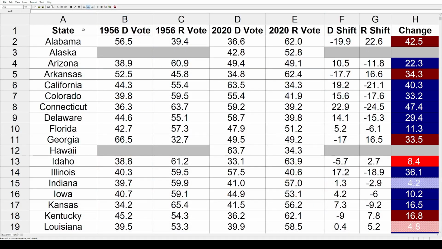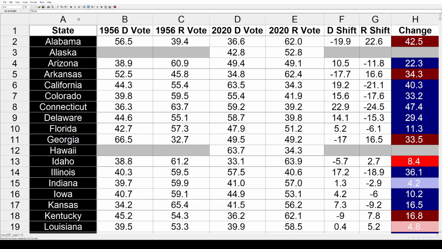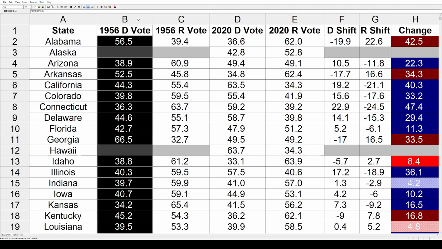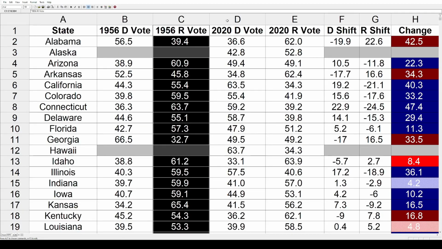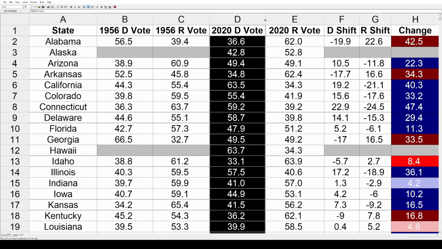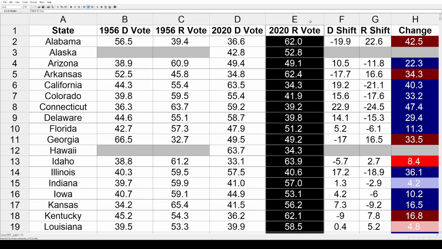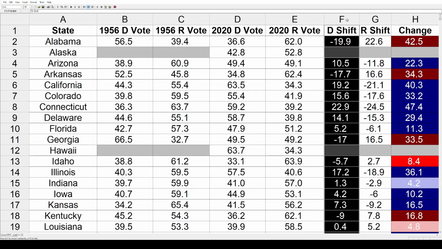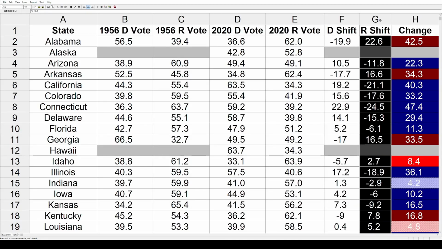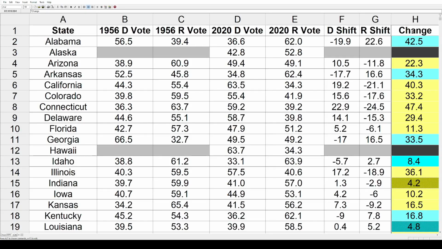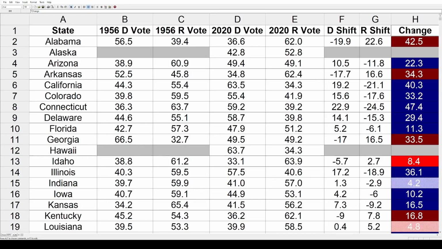Hopefully you think it's beautiful, but I get it, some of you might find it to be off-putting. But we've got the states in the first column: the 56 Democratic vote, that's Stevenson; the 56 Republican vote, Eisenhower; the 2020 Democratic vote, Biden; the 2020 Republican vote, Trump. Then the Democratic shifts between those two elections, followed by the Republican shifts. And the last column, that is the net change between the two parties between the two elections.